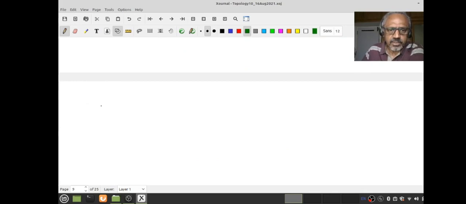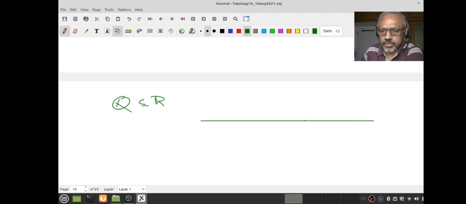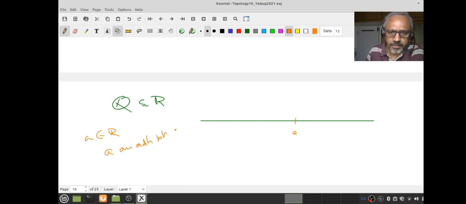Let us look at one more example. Suppose I start with Q, the set of rationals. I want to know what the adherent points are. So what do I do? Start with any real number A. I want to know whether A is an adherent point of Q. So what do I have to do?